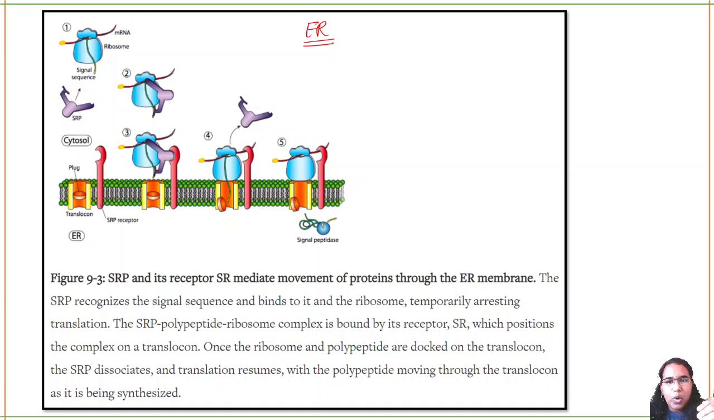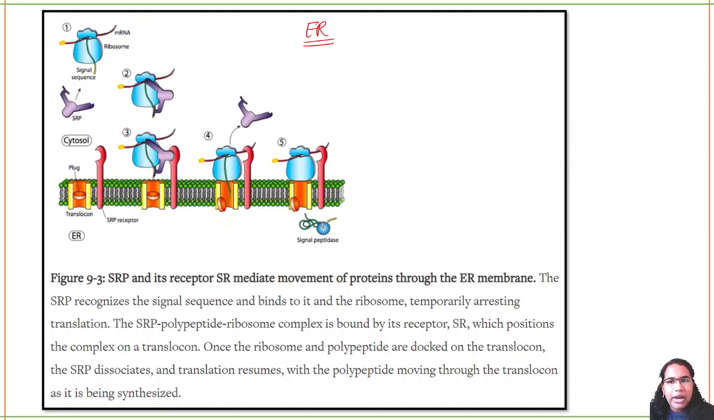Now this SRP will move away from the ribosome complex. Your protein which is targeted towards the ER will go inside the ER and do its function. That is all. Very simple.